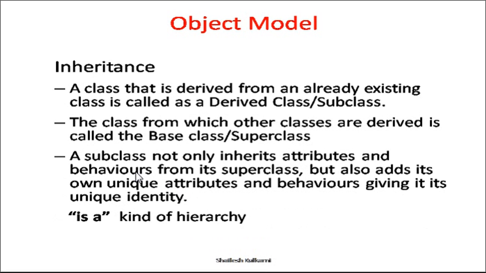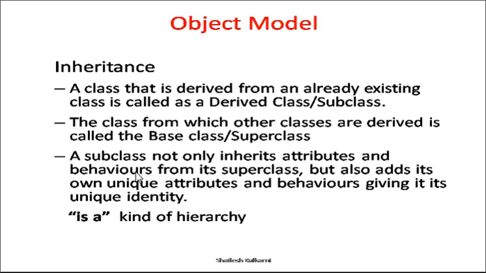Third is inheritance. Now one of the reasons this major pillar was introduced is code reusability. So whenever we want to reuse some part of the program or some part of the function, that can be achieved by inheritance. So it is a property with which one class can be inherited from some other class. The class which is derived is called the derived class, and the one from which it is derived is called the main class, or we can say superclass.